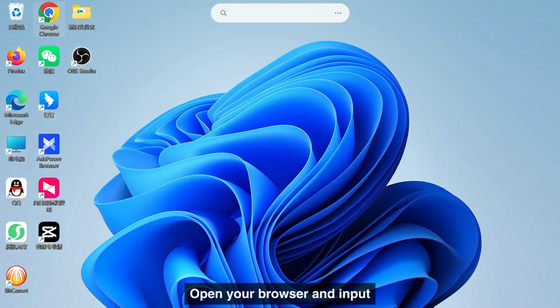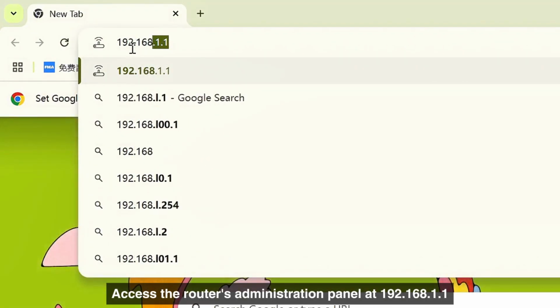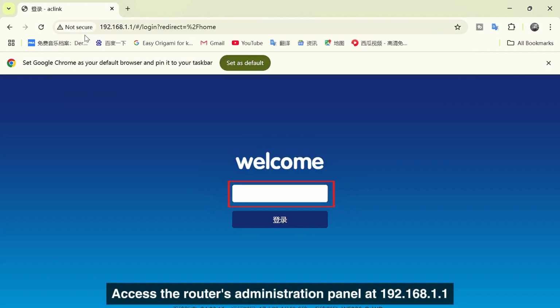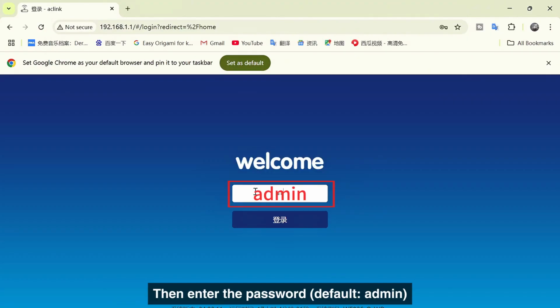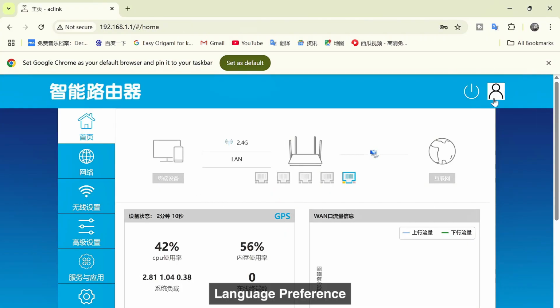Open your browser and access the router's administration panel at 192.168.1.1. Then enter the default password, admin. Click to log in. Select your language preference.